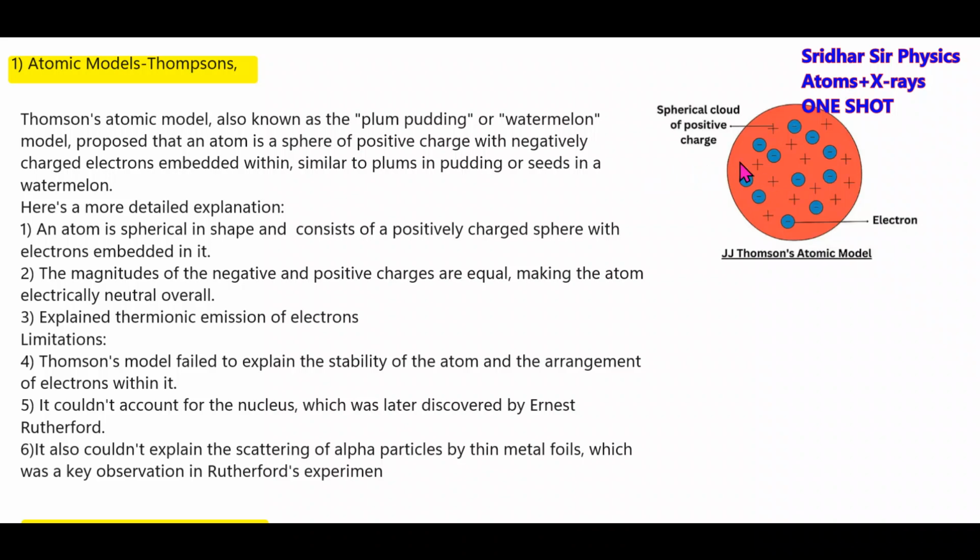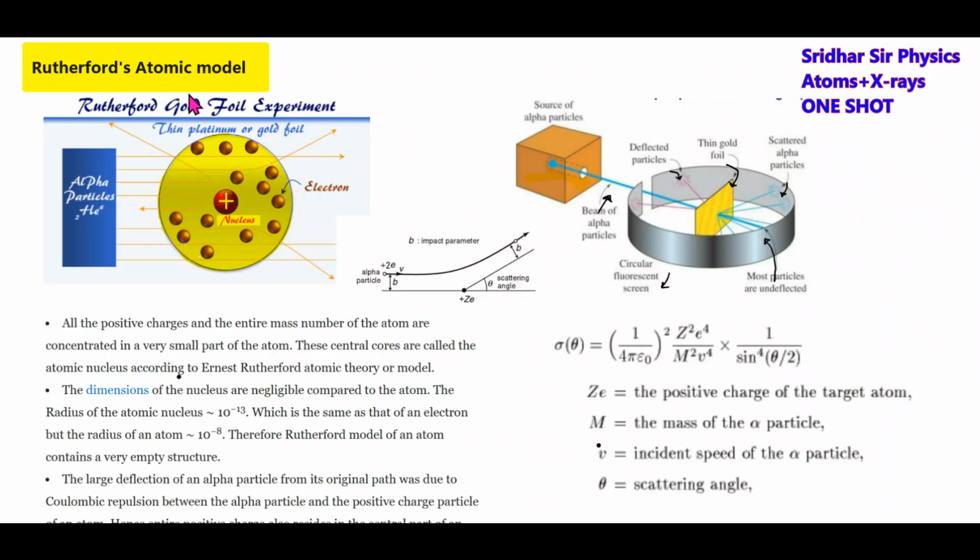Scattering of alpha particles, next again. When you send alpha particles, they'll get scattered. Here, I think it will not obey that. And moreover, it could not explain the hydrogen spectrum. So these are the problems with Thomson's model. Some theoretical questions can be asked in JEE. That's what I'm just giving, a brief idea. Next, Rutherford atomic model.